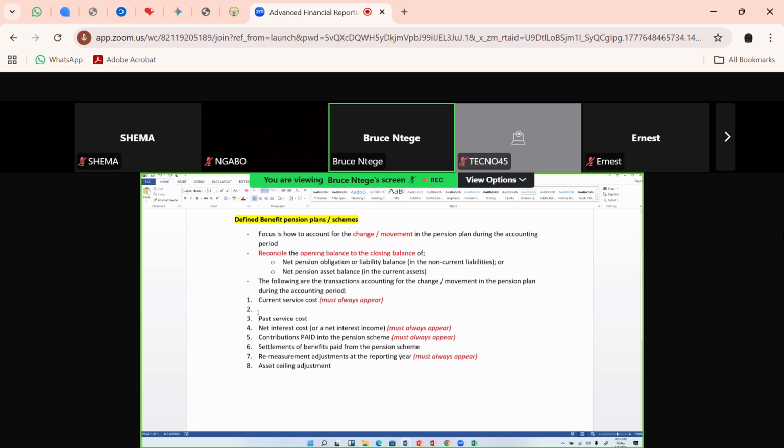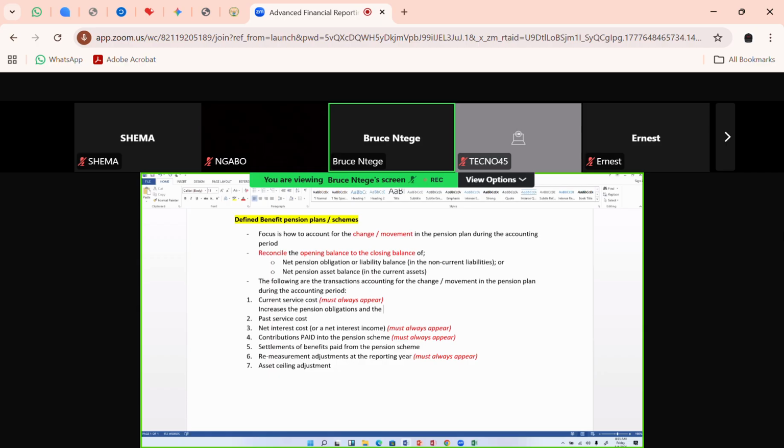Okay, so let me start with how we account for the current service cost if it appears. The accounting treatment here is that you are going to increase the expenses of the company. So this increases the pension obligations and the expenses of the company.